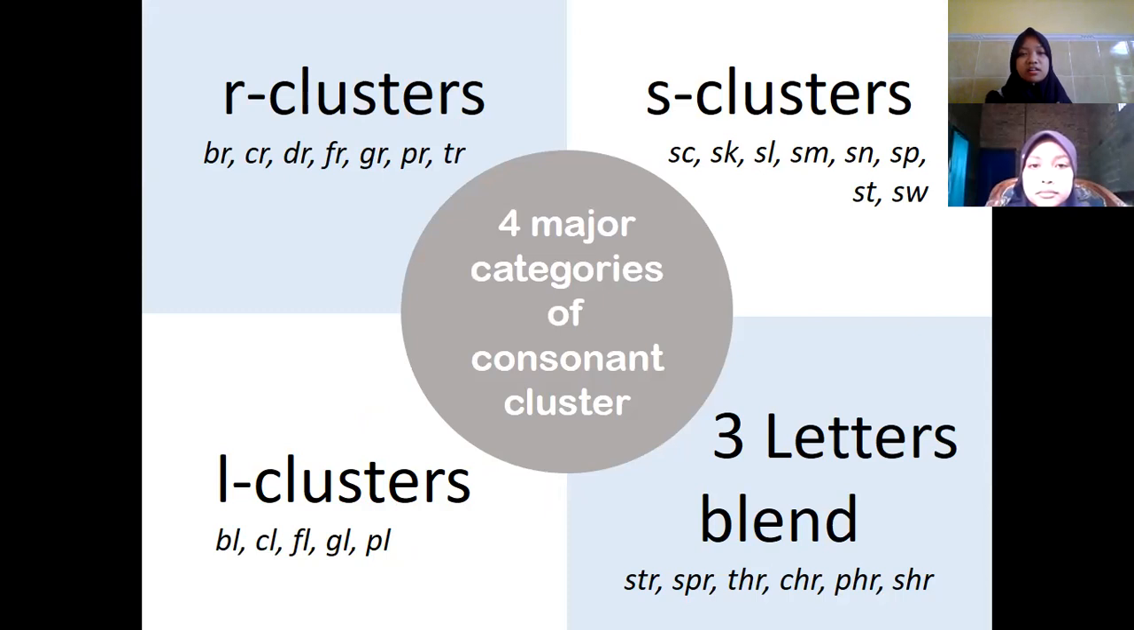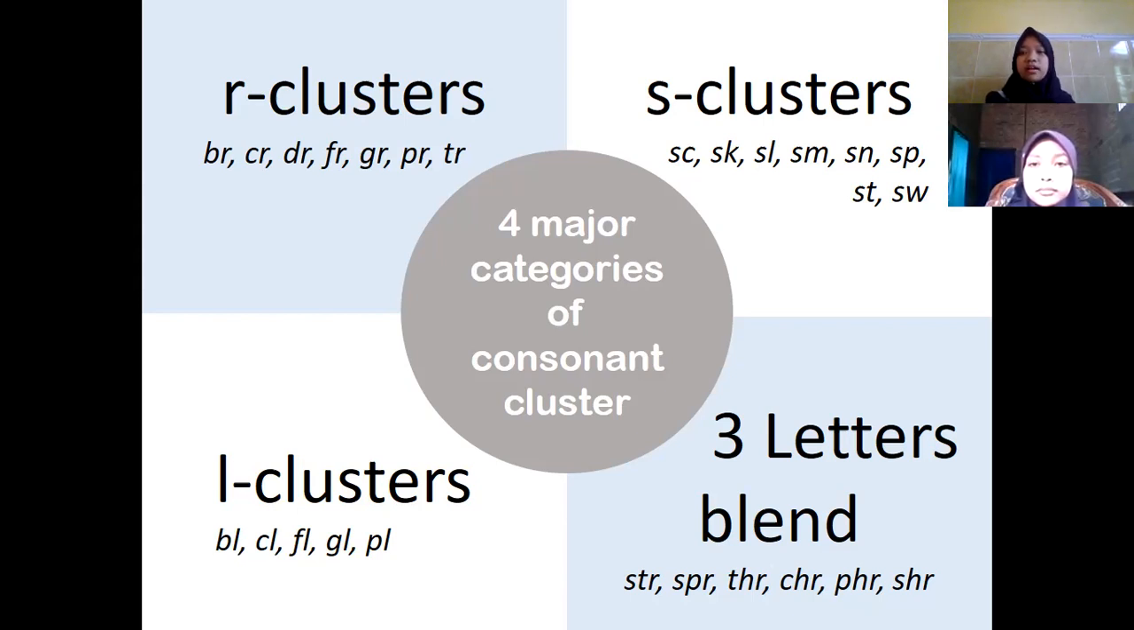The first is the R cluster. The common combinations are BR, CR, DR, FR, GR, PR, and TR, like in the words trap, trip, prank, grow, fright, draw, and other words.